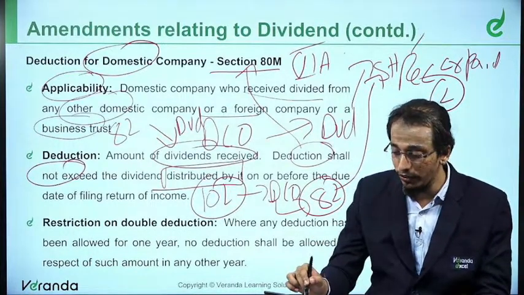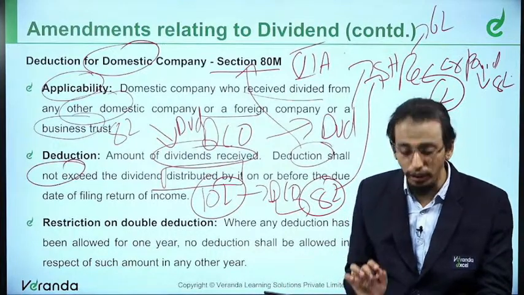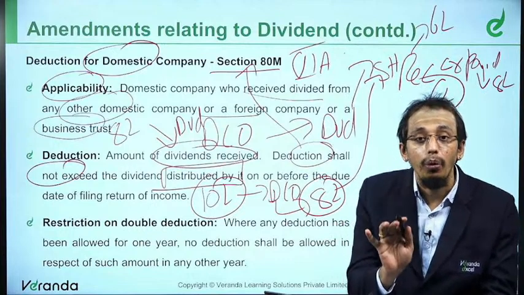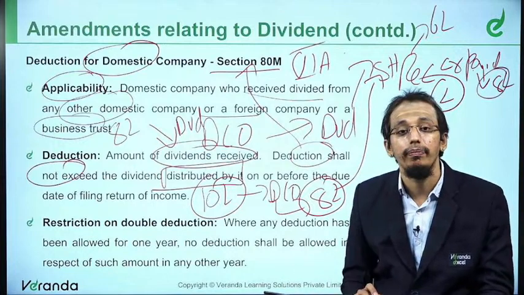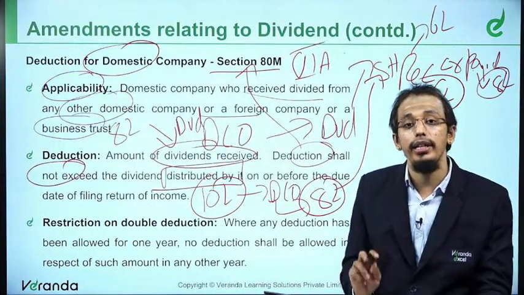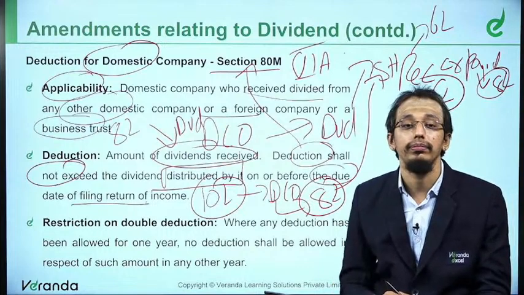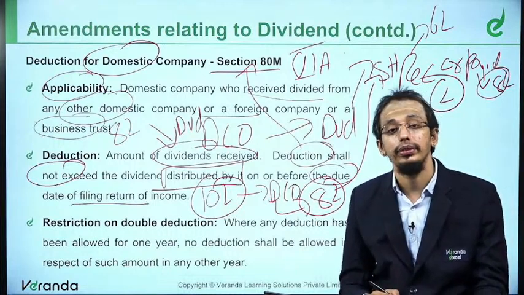Let's say dividend received is 6 lakhs, dividend paid is 8 lakhs. What would be allowed as deduction? Dividend received is allowed as deduction. However, you have to be a little bit careful here. The dividend paid can be before the due date of filing the return of income.